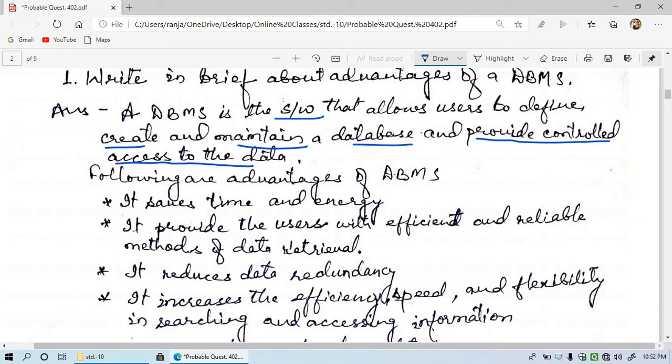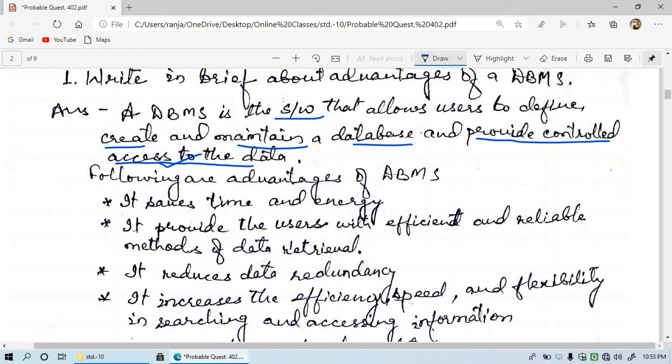So there are 4 things that we are doing here. We have written here, our DBMS is software, first thing. It allows the user to define, create, maintain a database and provide controlled access.